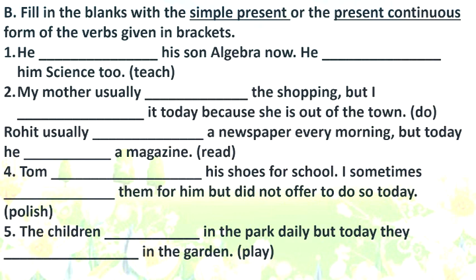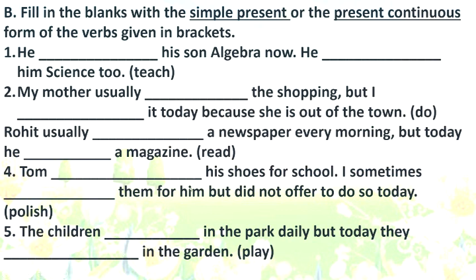5. The children dash in the park daily. Now daily means routine. So what should be the tense using the verb play? But today they dash in the garden. Today means now, at the time of speaking. So what should be the tense in the second blank?